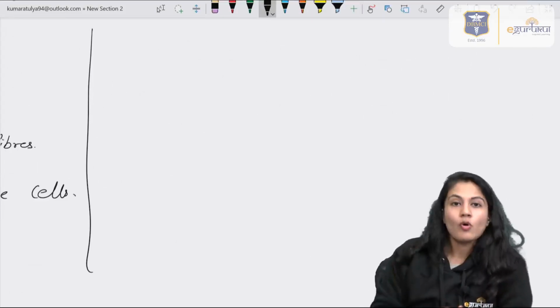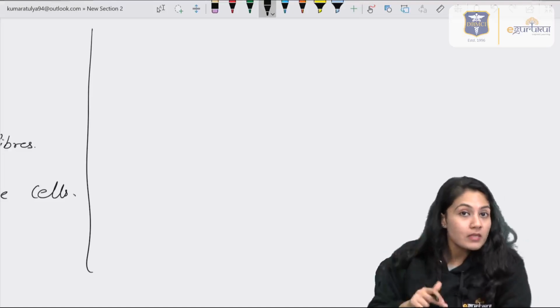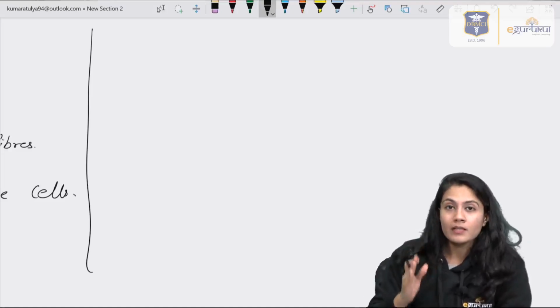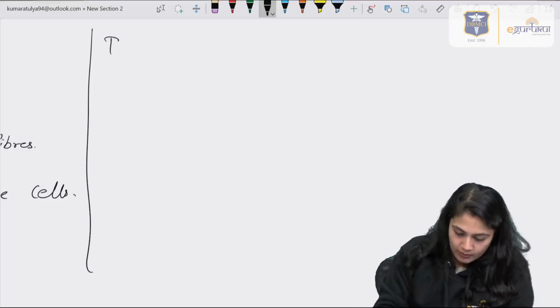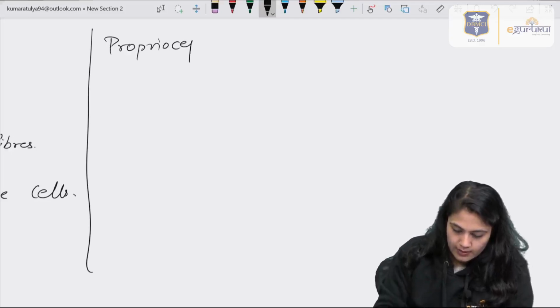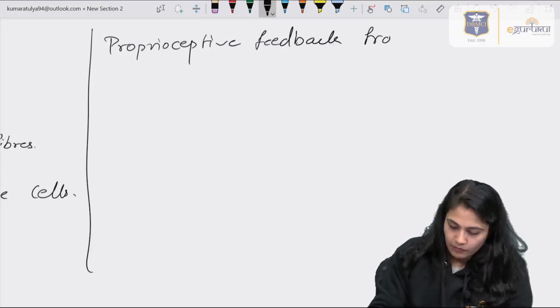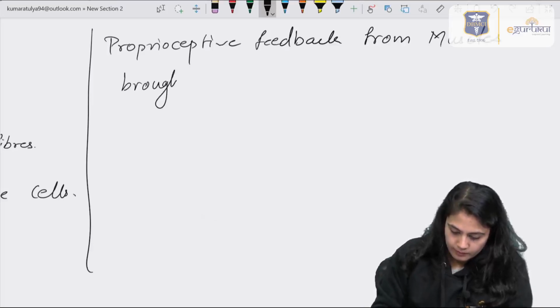Now one more copy should be there from the muscles also, to tell whether the muscle is giving the proper coordinated movement or not. For that, proprioceptive feedback coming from the muscles is brought by mossy fibers.